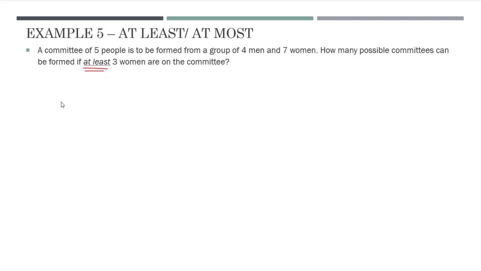We have a couple different situations. So we have a total of 5 committee people. We could have 3 of them being women, we could have 4 being women, or we could have 5 being women. Those are all our possibilities. Now, if we have 3 women, that means of the 7, we're going to choose 3. For 4 women, it's going to be 7 choose 4, and for 5 women, it's going to be 7 choose 5.